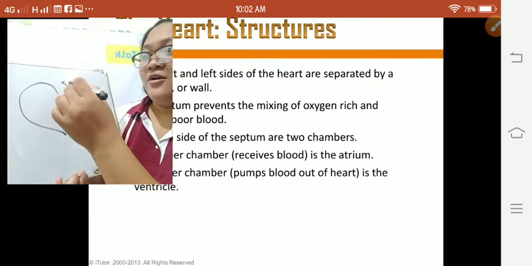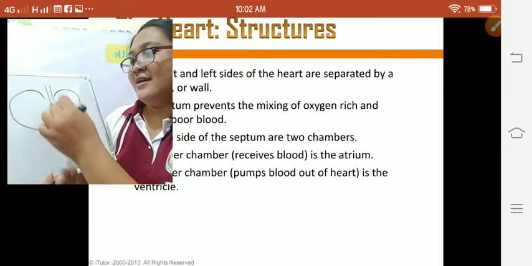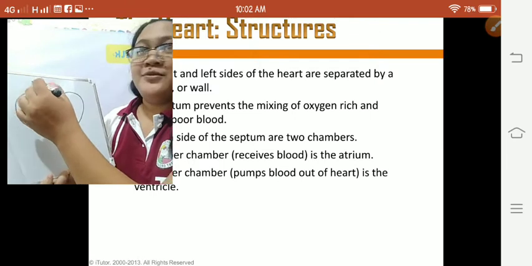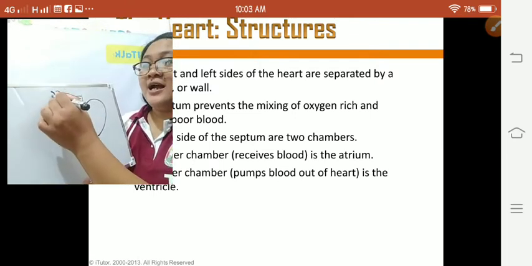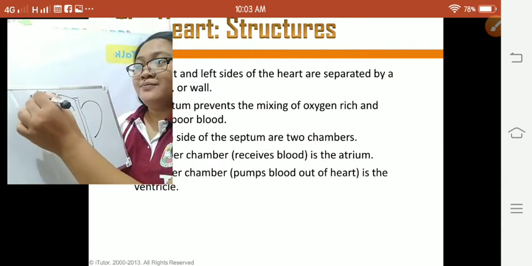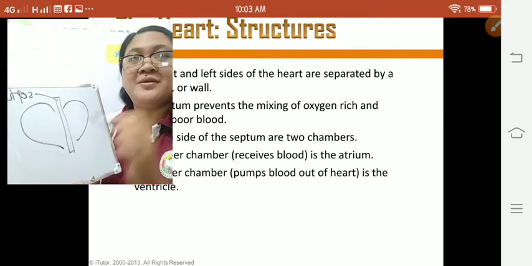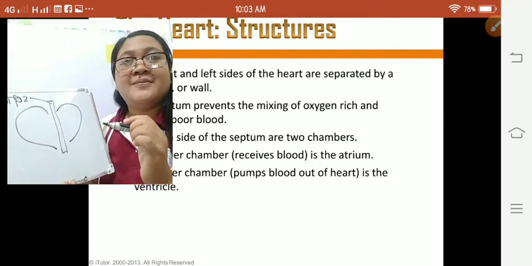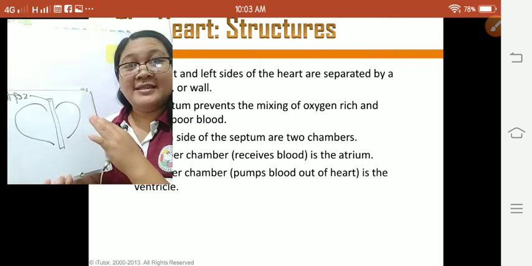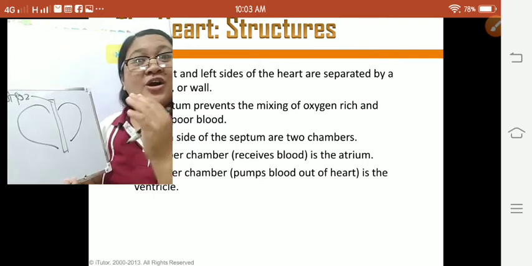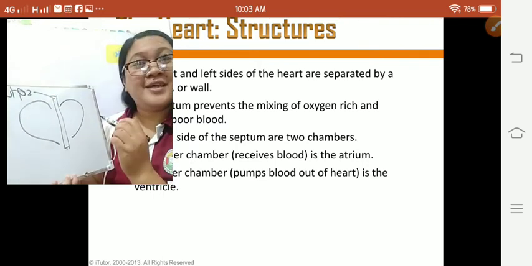And these two sides of the heart are separated by what we call the septum, meaning amo ni siya ang aton nga septum. Okay, septum. So the septum is the one that separates the left and the right side sang aton nga heart. Again, this is the septum.